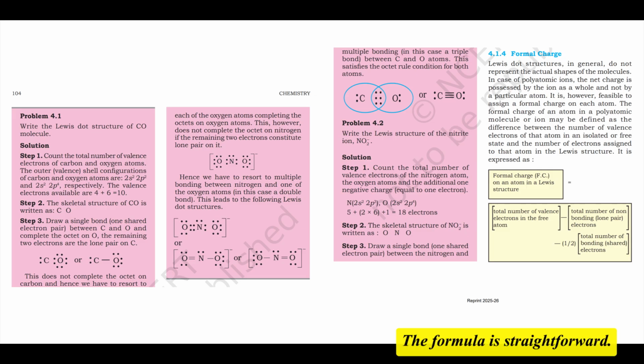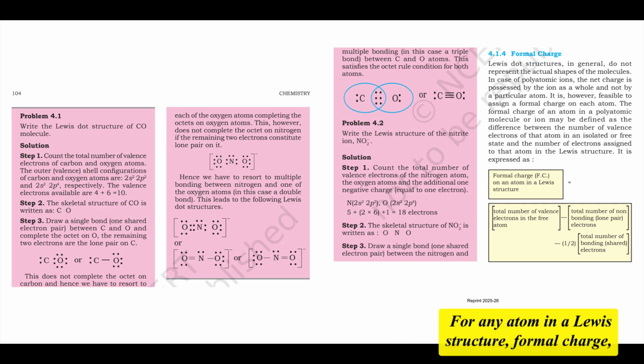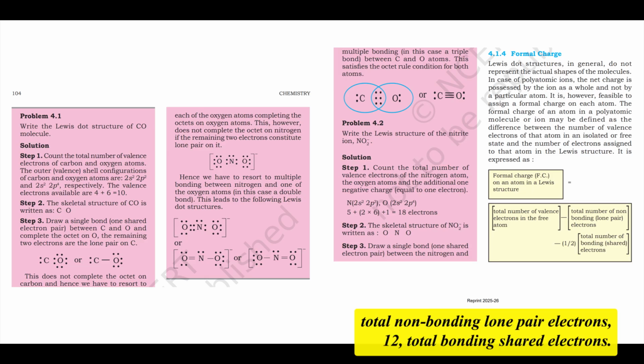The formula is straightforward. For any atom in a Lewis structure, formal charge, FC, equals total valence electrons in the free atom minus total non-bonding lone pair electrons, minus